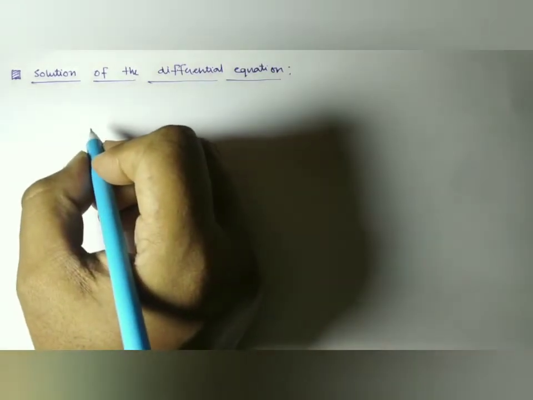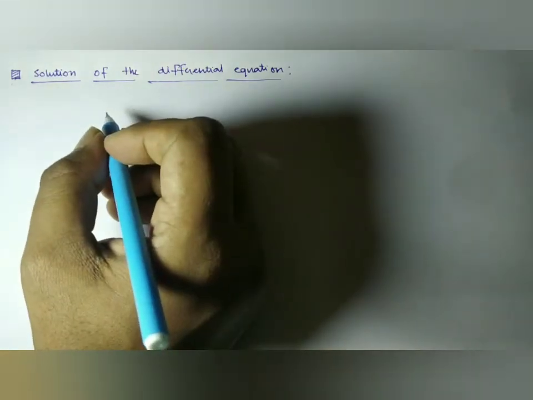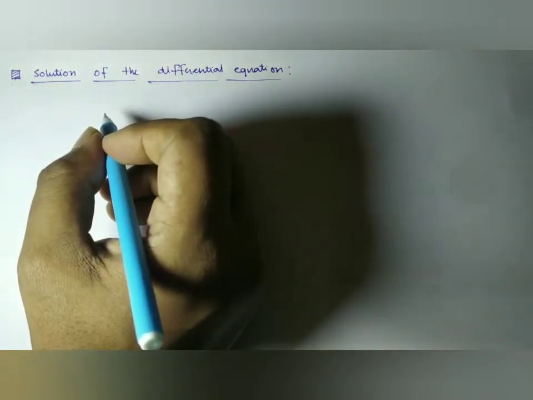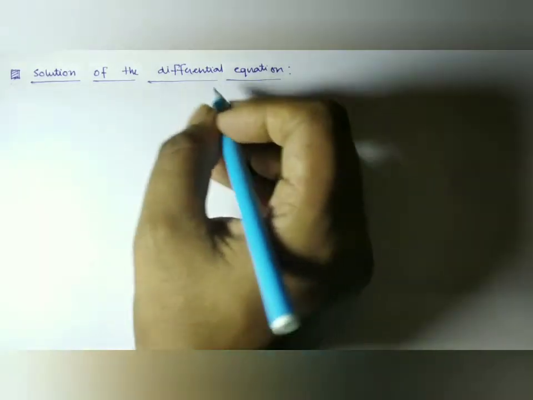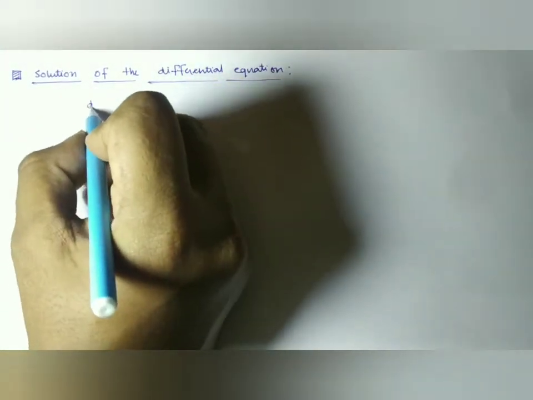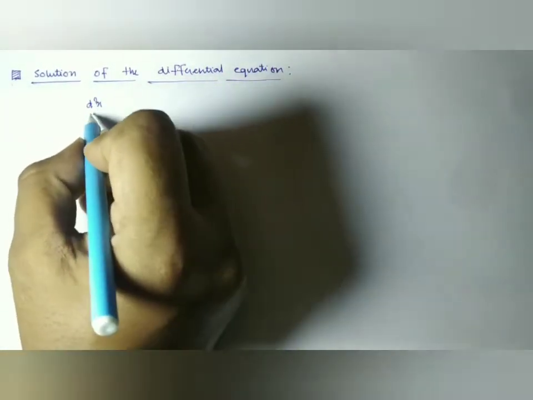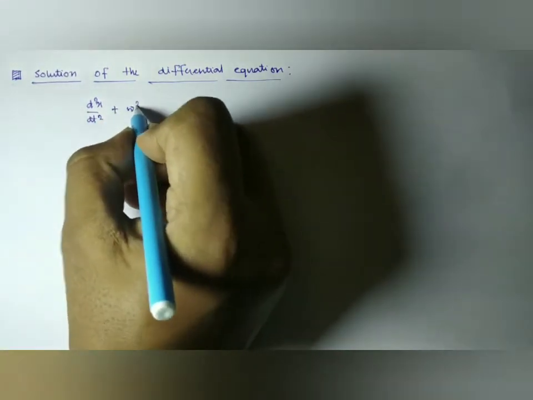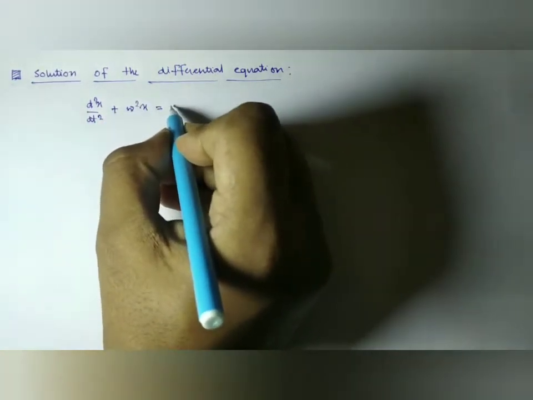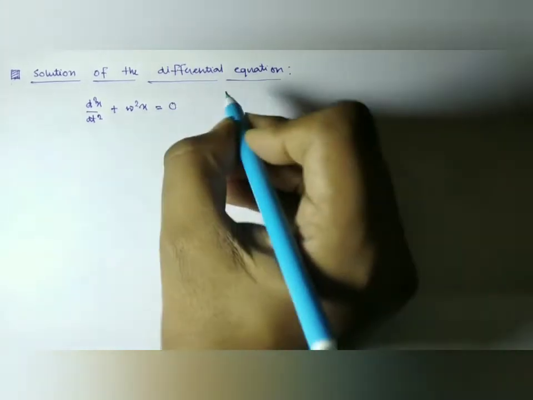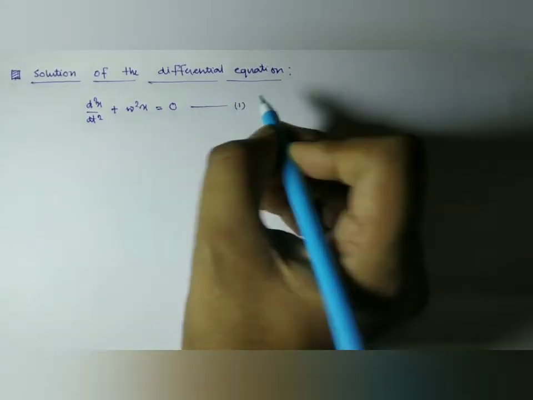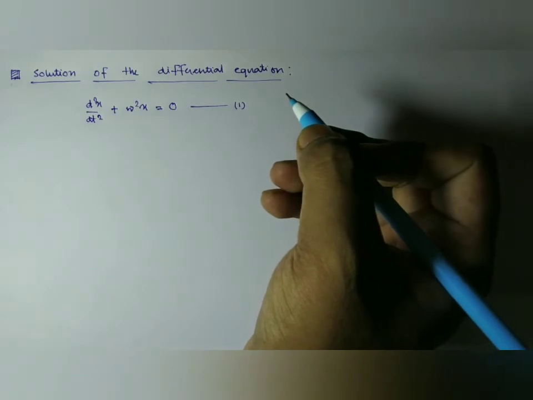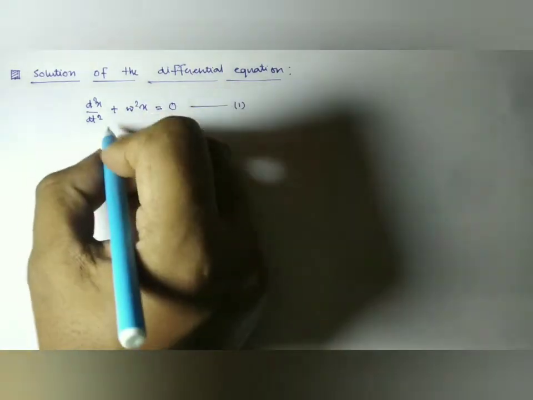Hello. As we know, the differential equation of a body executing simple harmonic motion is given by d2x/dt2 plus omega square x, this is equal to 0. Now this is a second order differential equation.